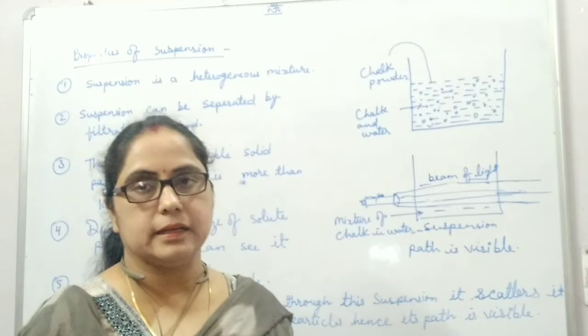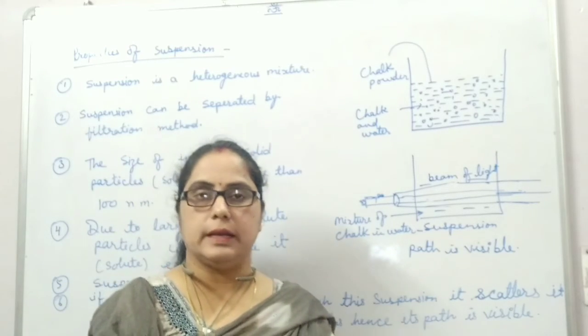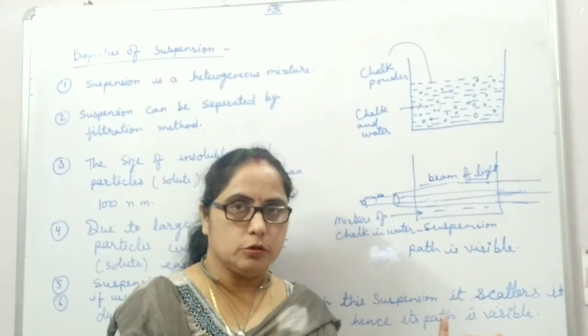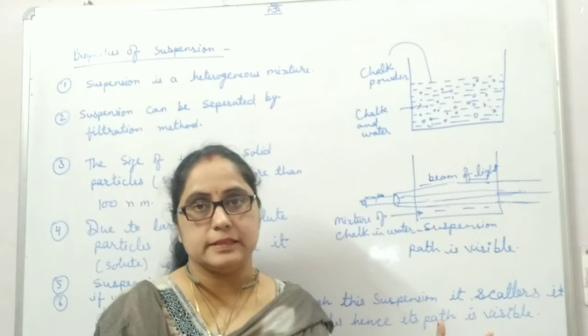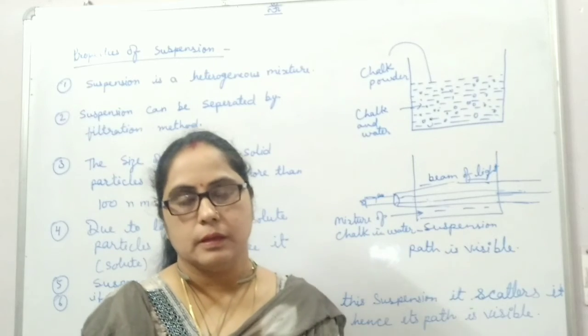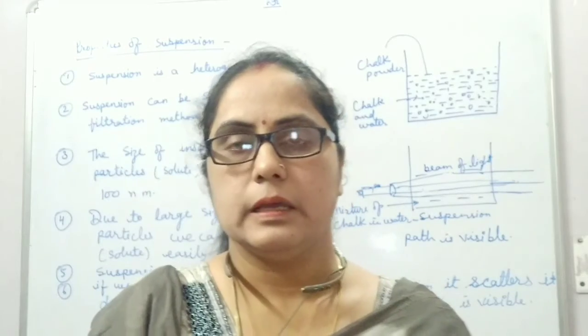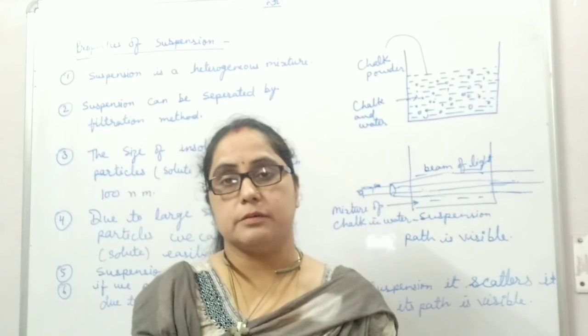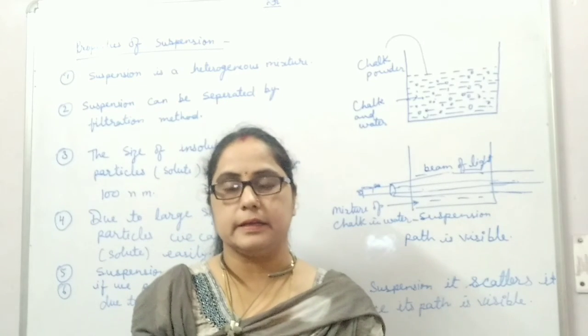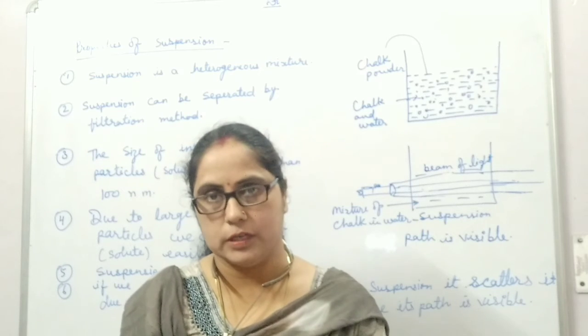If we pass a beam of light through a suspension, it scatters the beam of light due to the large size of solute particles. Hence, its path is visible. Thus, students, we conclude that suspension is a mixture of insoluble particles in a liquid or water.